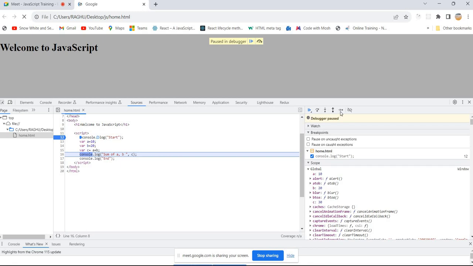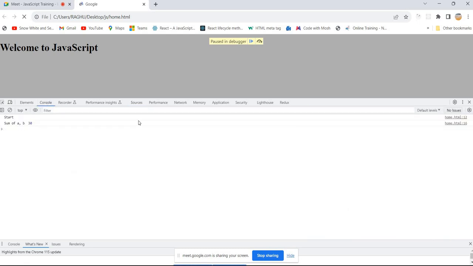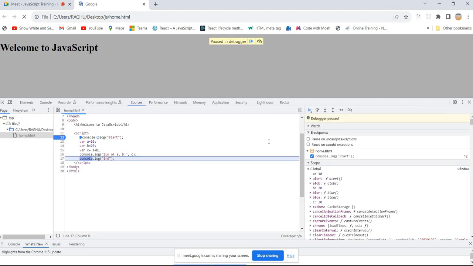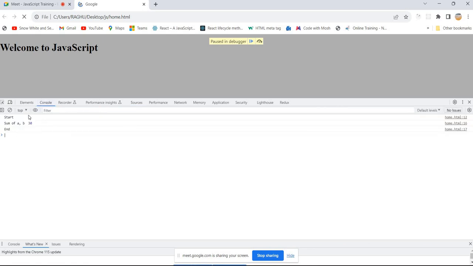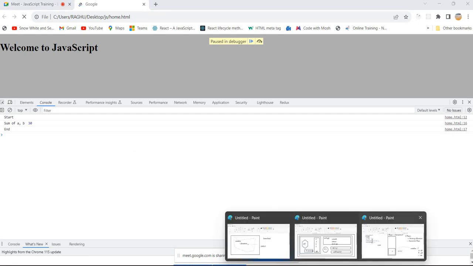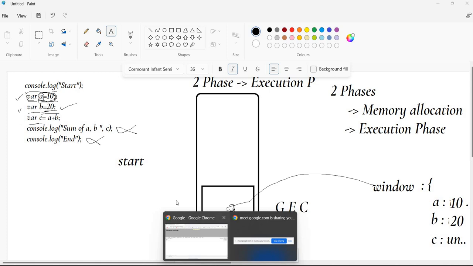Now what is JavaScript going to do? It is going to execute console.log of the sum of A, B, C. So this is a variable, and it will take value 30 from that variable and print it in the console, right? Understood? Now we are going to execute the last statement in the JavaScript code. It is going to print the end. Got it? Understood, everyone? Yes, sir.